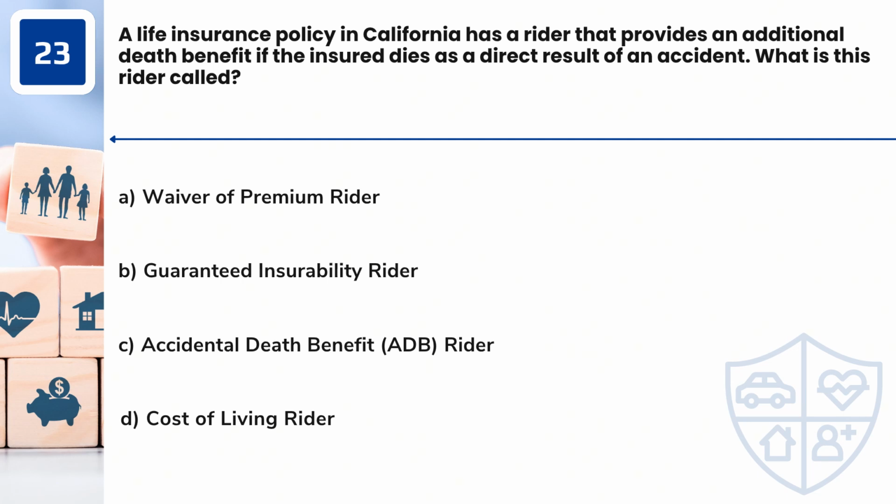Question 23. A life insurance policy in California has a rider that provides an additional death benefit if the insured dies as a direct result of an accident. What is this rider called? A. Waiver of premium rider. B. Guaranteed insurability rider. C. Accidental death benefit, ADB, rider. D. Cost of living rider.